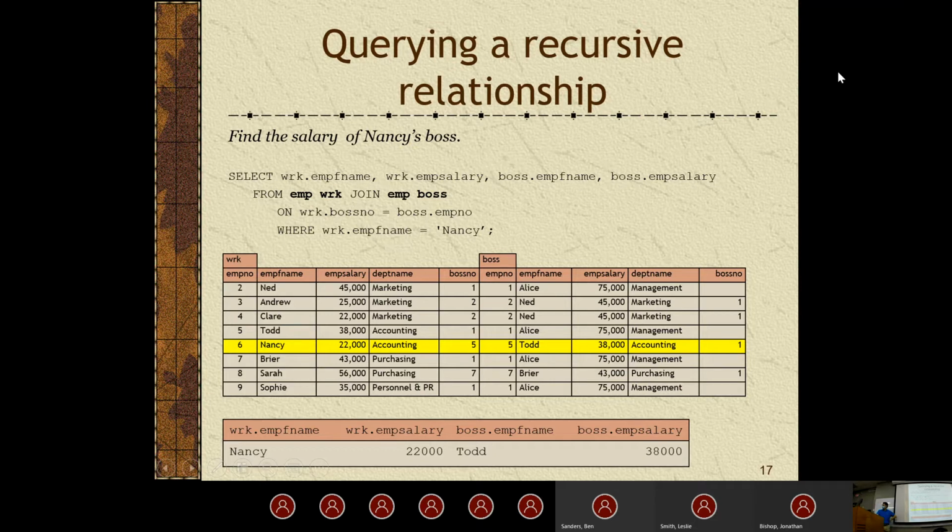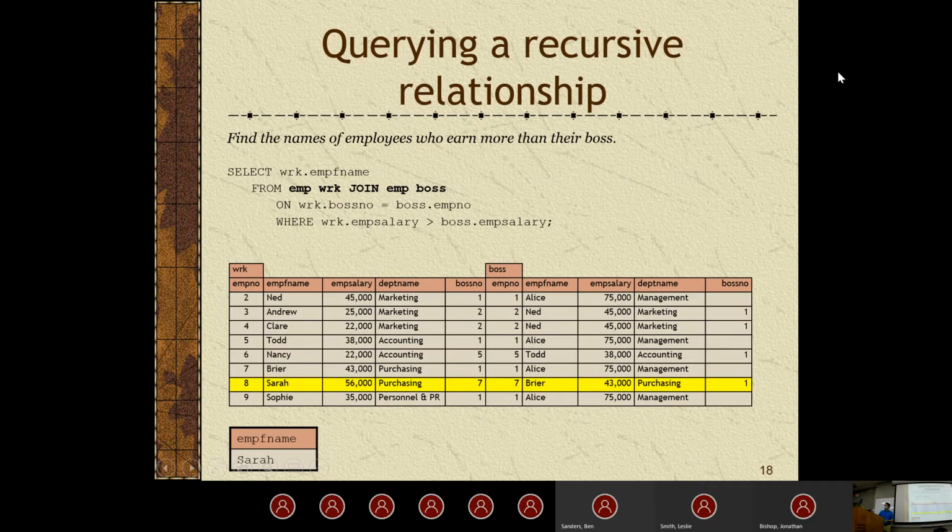All right, certainly don't ever hesitate to ask any questions. But now we're going to do this query a little bit differently. We're going to find the names of employees who earn more than their boss. Like last time, we're only going to return the name, so we're just going to select work.employee first name, because we're getting the names of the employees, not the names of the bosses. We're going to get it from the work table.